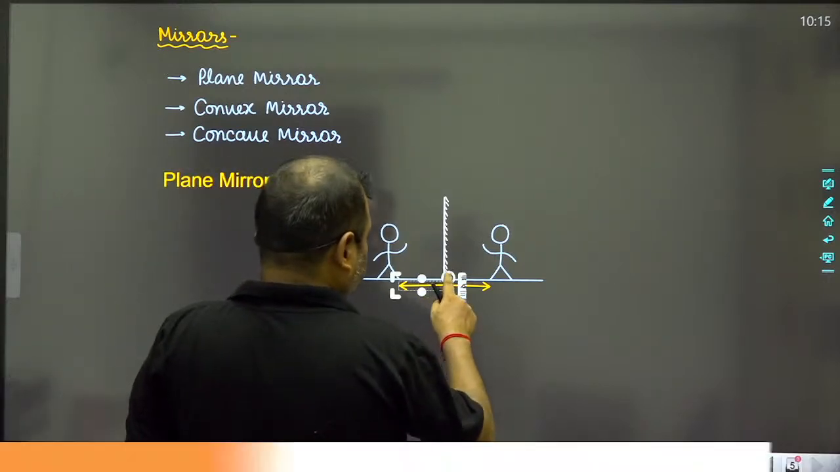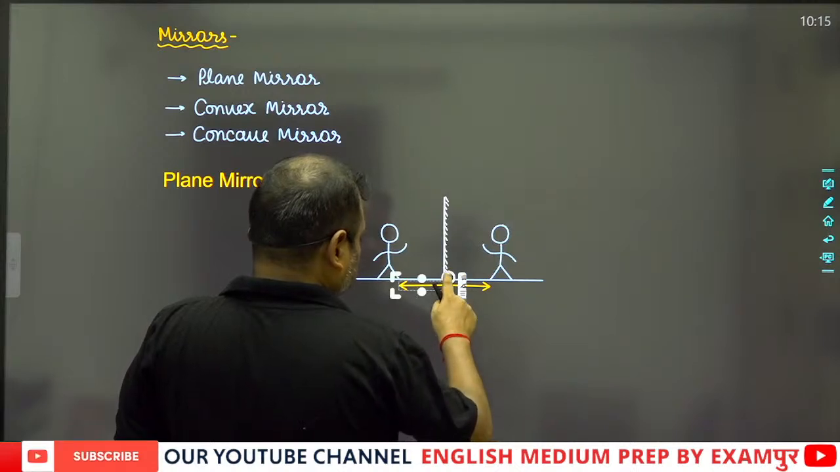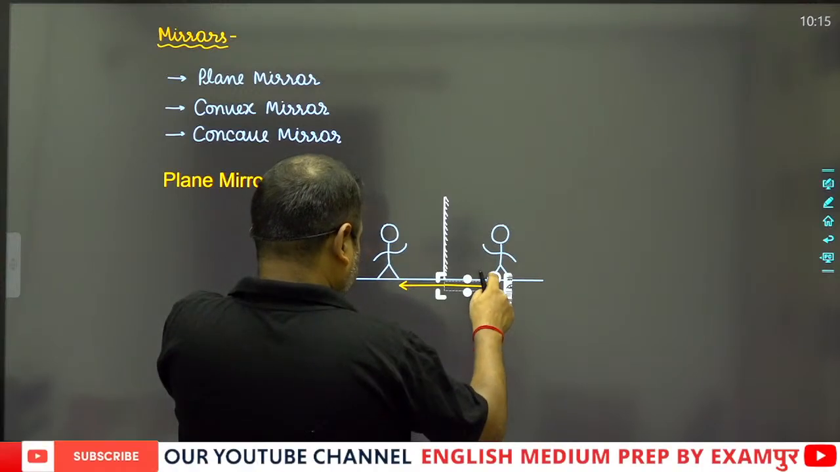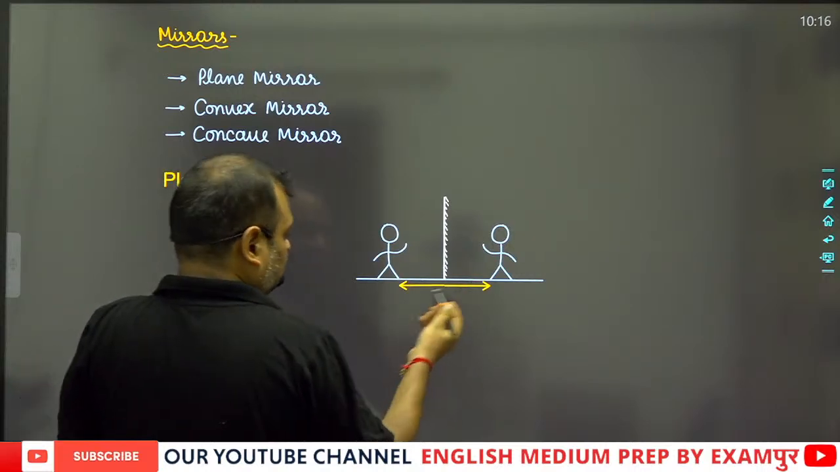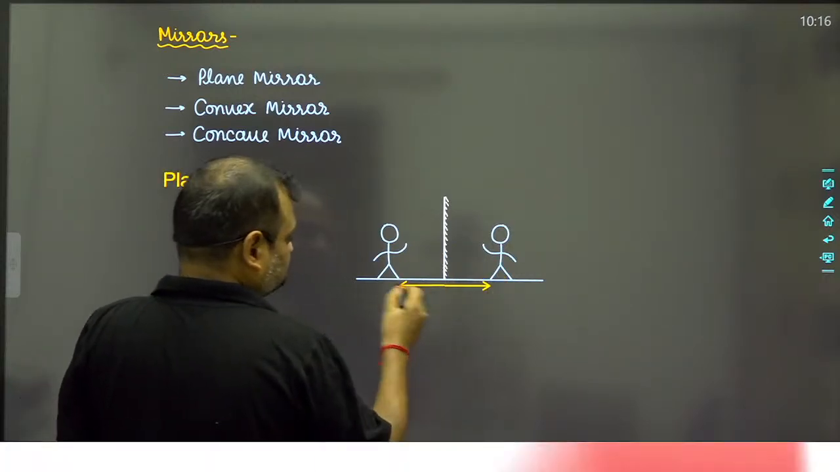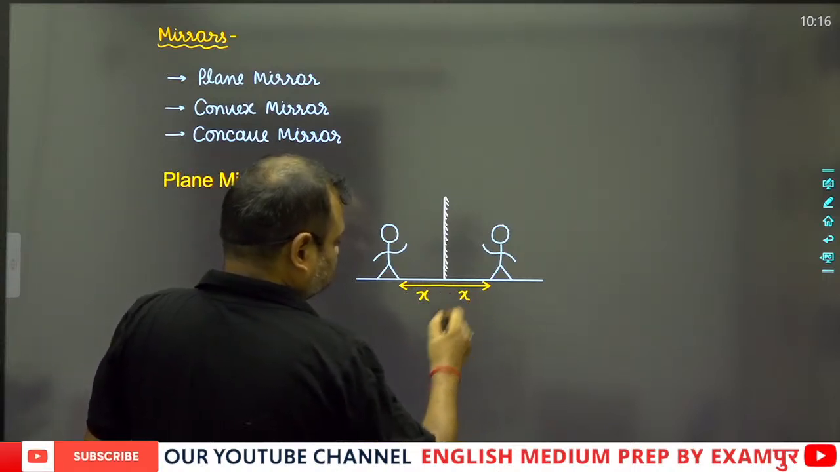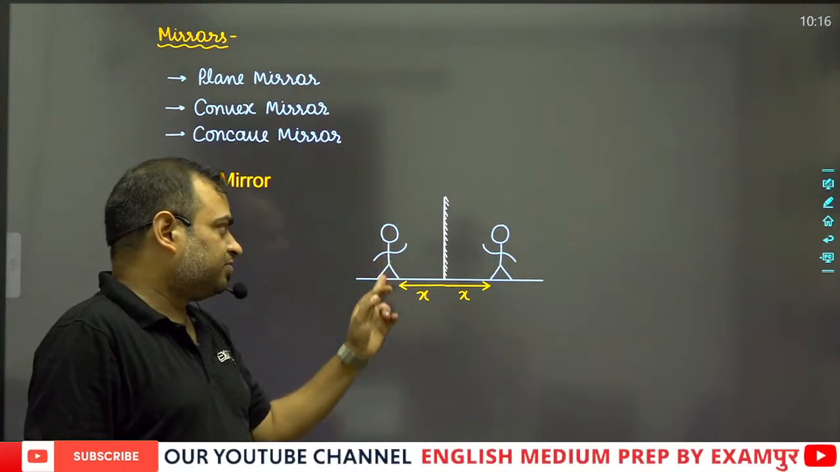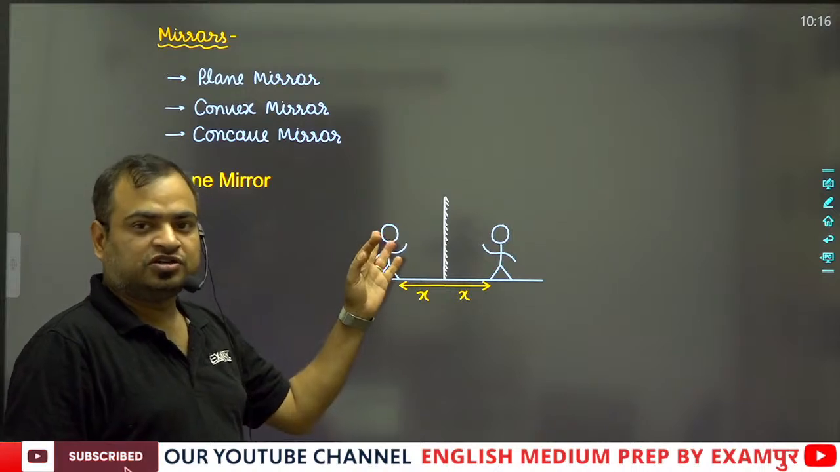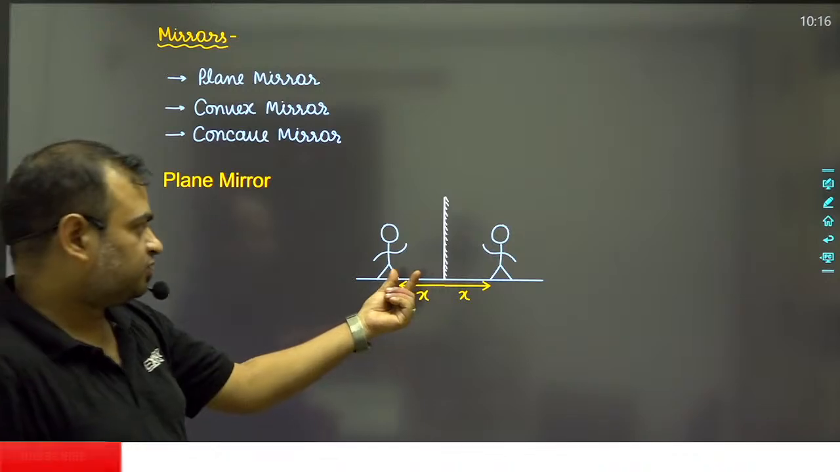Okay, so this man acts like an object, and this is the image, and this acts like the image distance. Obviously, here you can see that if the object distance is x, then the image distance will also be equal to x. Now, if the man has height h, then obviously the image of the man will be of the same height.